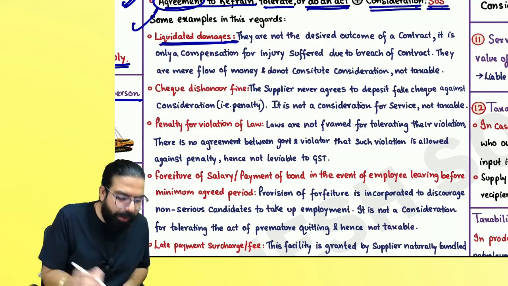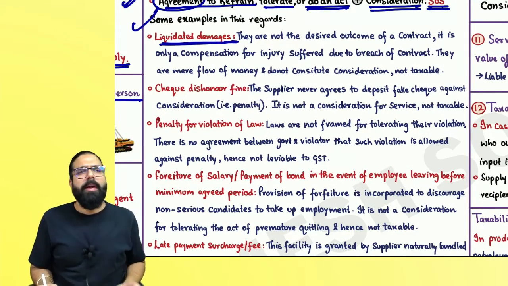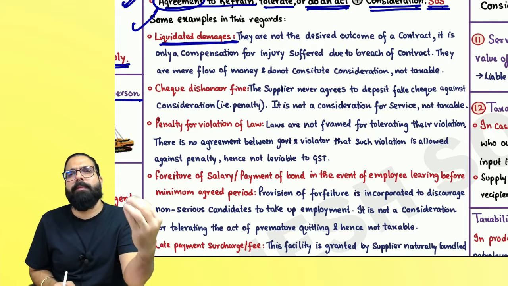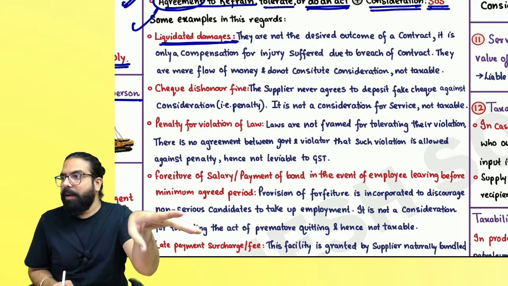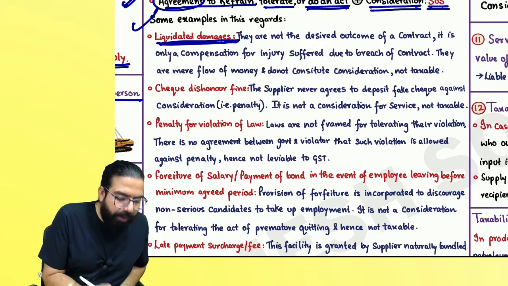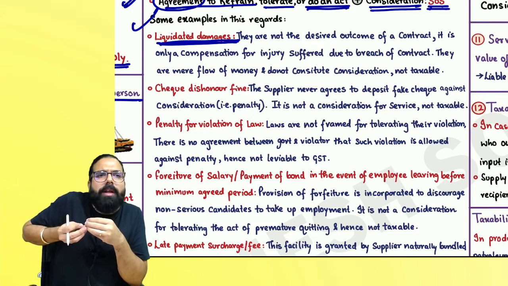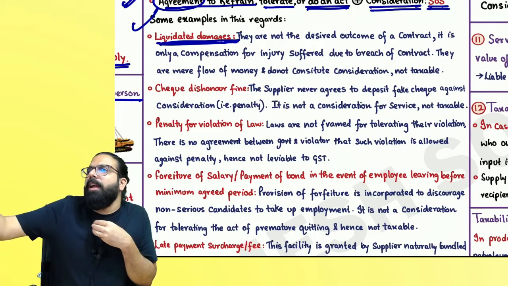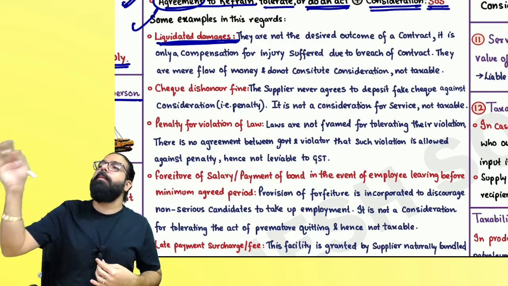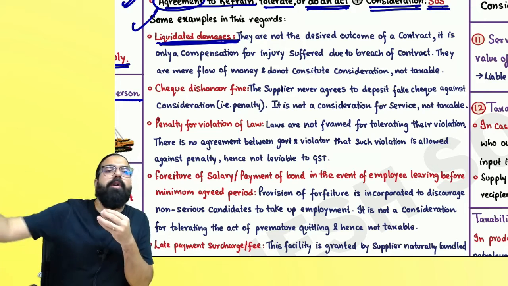Number 1, liquidated damages. Baba, what do you mean by liquidated damage? If I had to supply you something by 31st December, and I don't supply, you might suffer some loss. Are we clear, everyone? Whenever anybody pays liquidated damage to another person, the other person has not made an agreement that I agree you supply me the goods late and I will have some loss which you give.